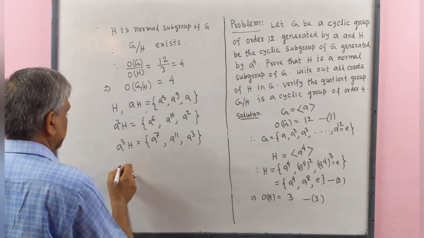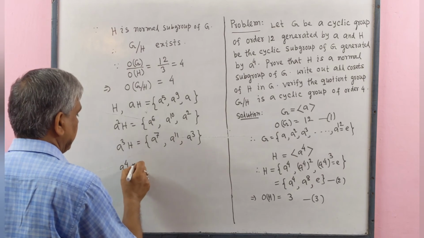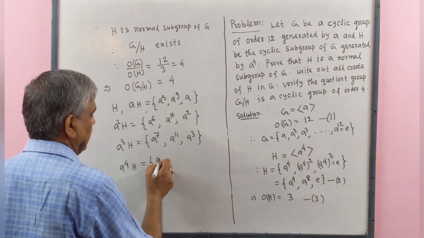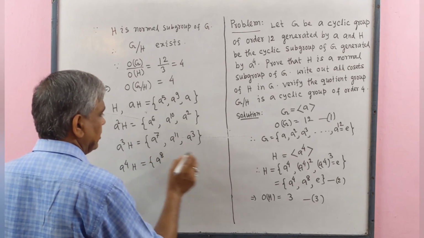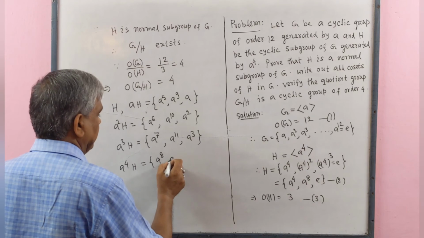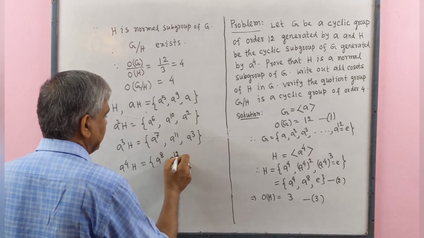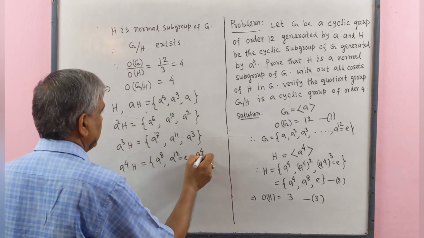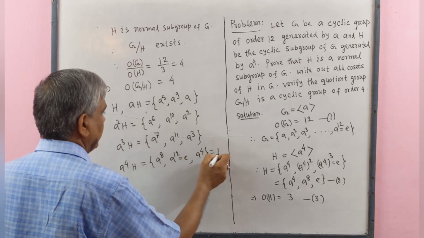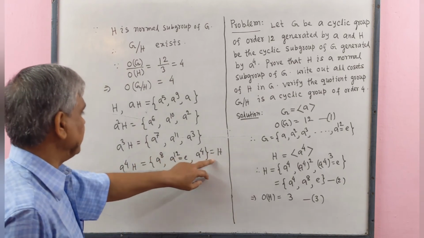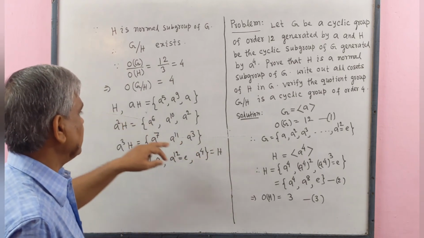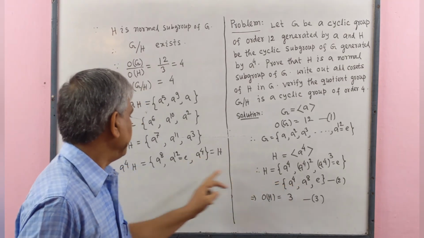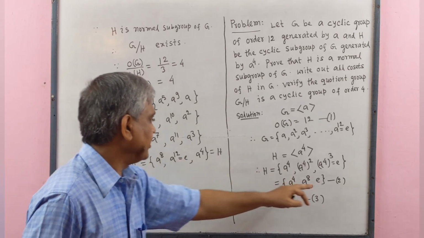If we try to construct A to the power 4H, then we get A to the power 8, A to the power 12 that is the identity element, and A to the power 4 which is equal to H, and we get repetition. Here H contains element A to the power 4, A to the power 8 and identity element.